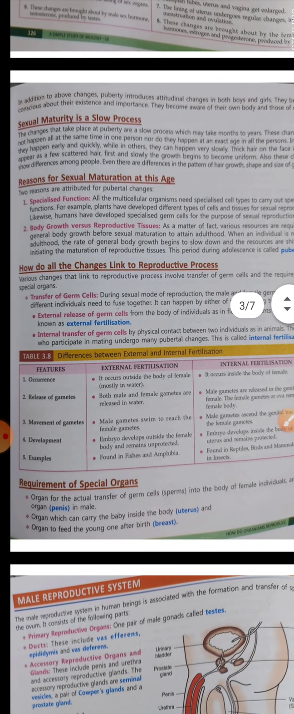Okay, next is reasons for sexual maturity at this age. Why does sexual maturity take place at a certain particular age, which is known as puberty? Why?